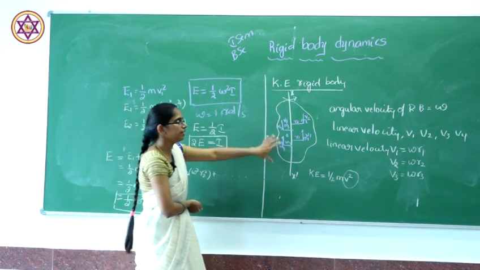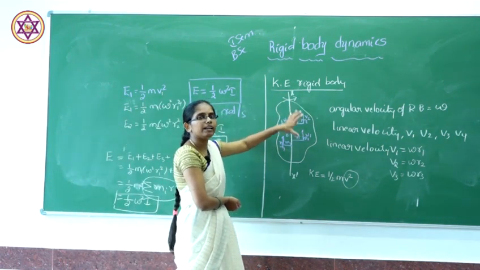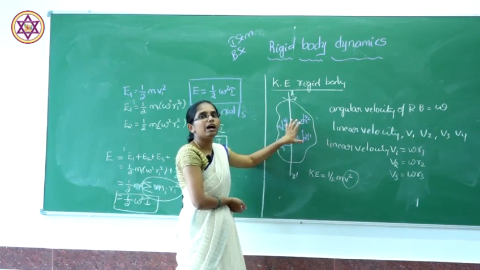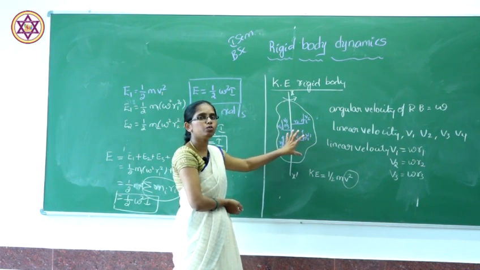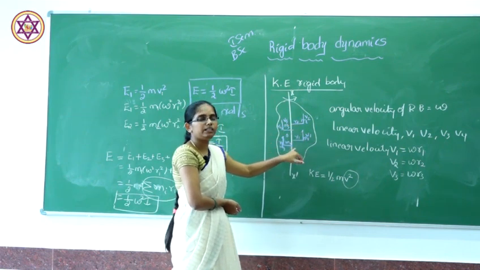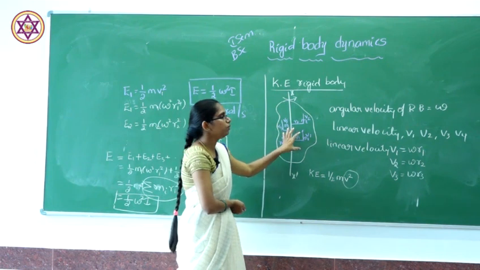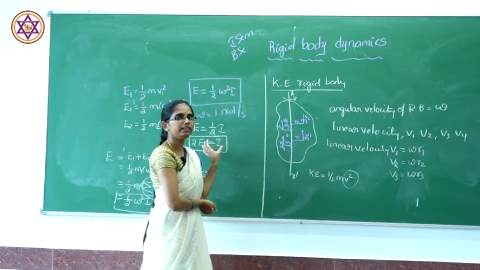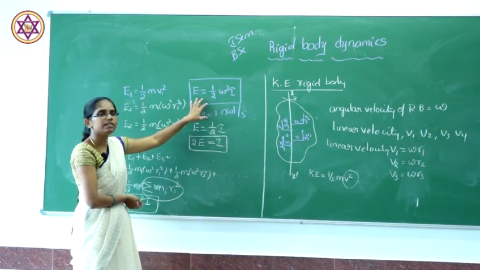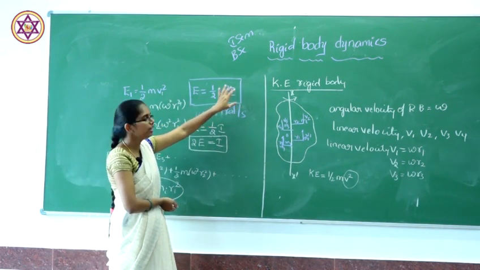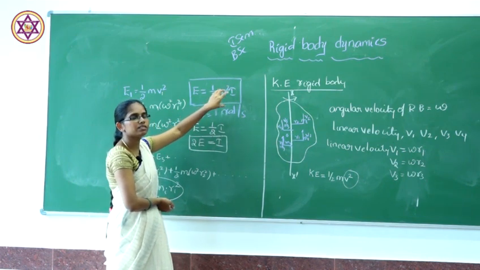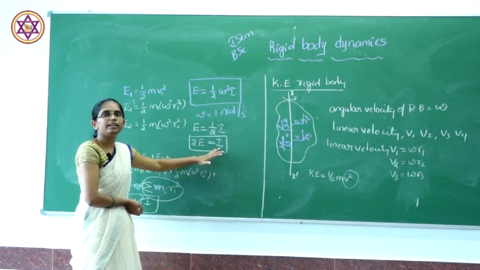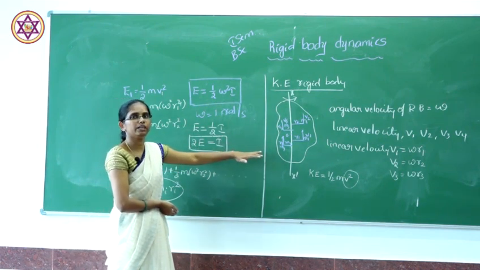Firstly we consider a rigid body rotating about an axis x and x dash. r1, r2 are the distances and m1, m2 are the masses of the particles. v1, v2, v3 are the linear velocities. Moving with angular velocity omega, if you substitute the values, we get the kinetic energy as half omega square I. If you take omega square as 1 radian per second, we get 2 times the kinetic energy equal to the moment of inertia.